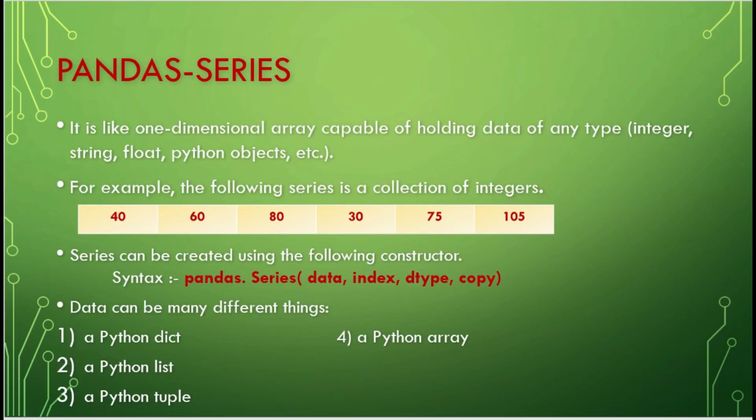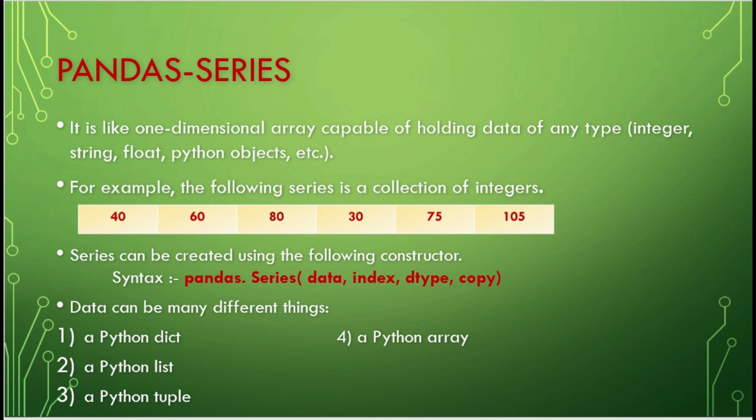Let's have a look into series data structure. It is like a one dimensional array capable of holding data of any type like integer, string, float, Python objects, etc. Consider this example. It is a series which is a collection of integers. In this same way, we can create a series using a collection of floats, collection of strings, etc.